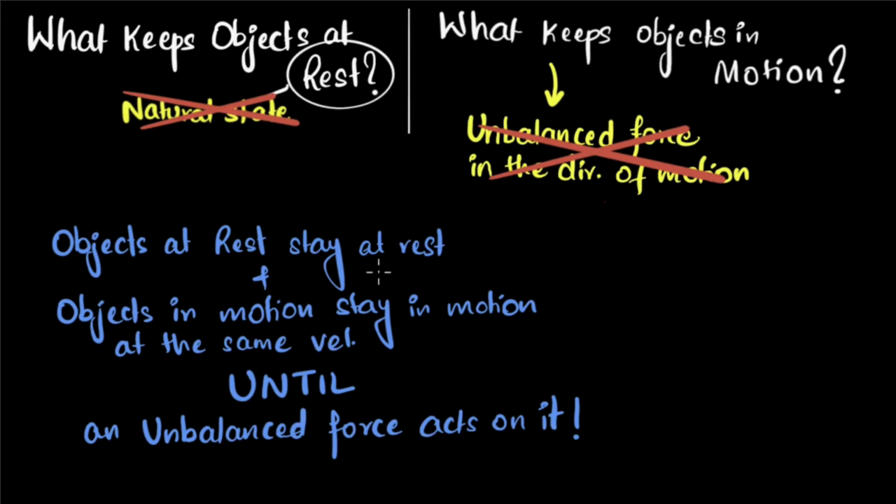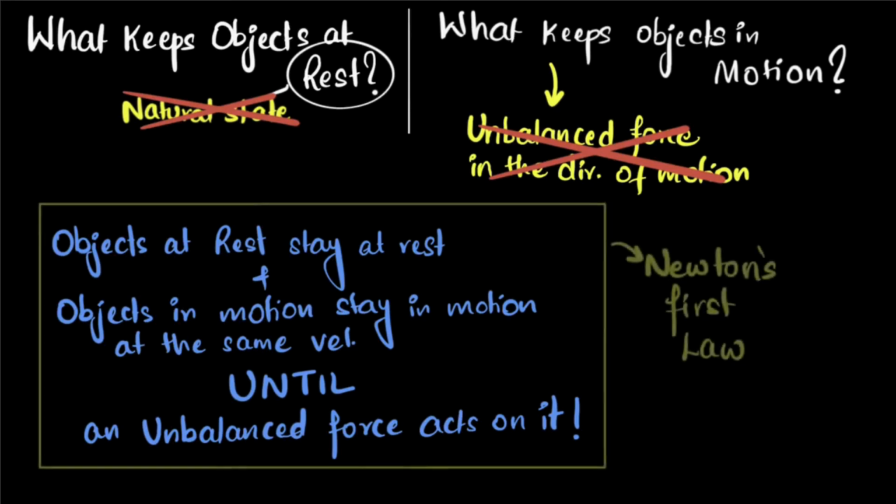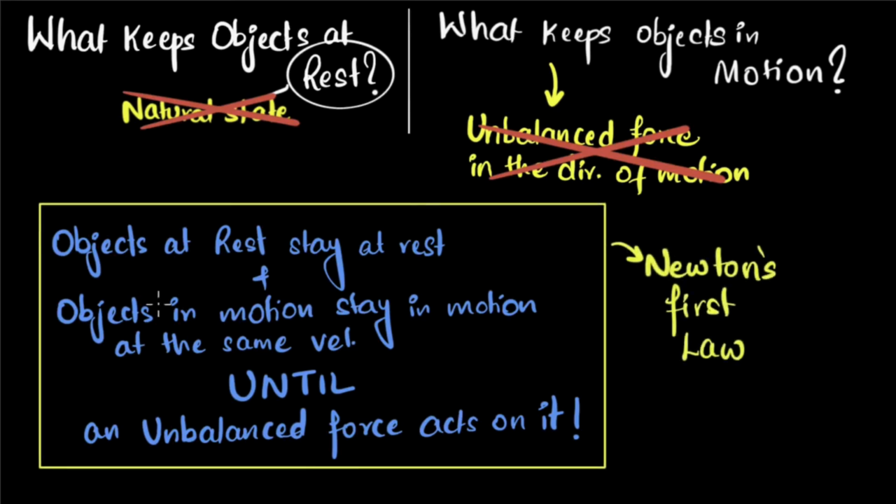And I know this is the part that's hard to digest. But anyways, this is what we call Newton's first law. And so remember, you don't need an unbalanced force to keep things in motion. When things are in motion, they have a natural tendency to stay in motion. And when things are at rest, they have a natural tendency to stay at rest. And this natural tendency of objects to continue whatever they're doing is what we call inertia. And therefore, the first law is also called the law of inertia.